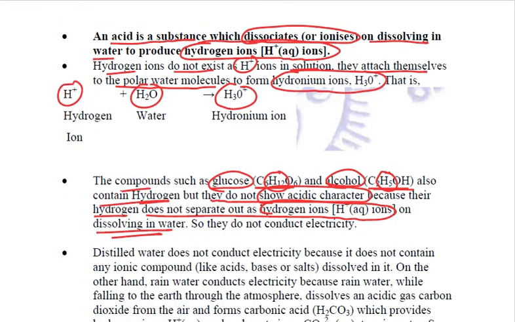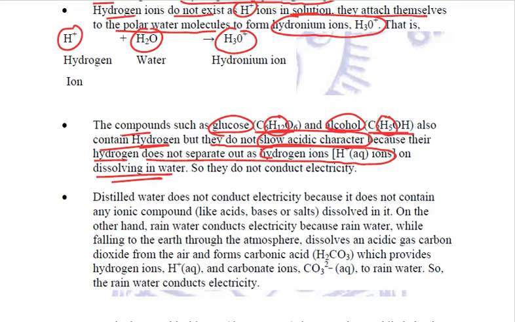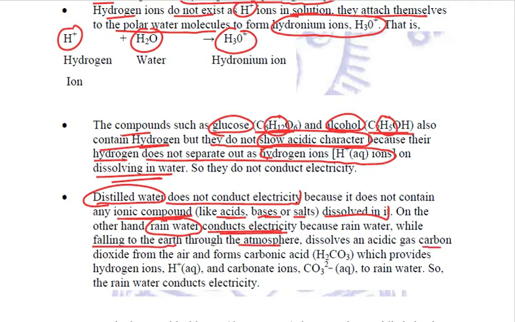Similarly, if we talk about distilled water, distilled water never conducts electricity. Why? Because distilled water does not contain any kind of ions, just like acids or bases or salts when they are dissolved. But if we talk about rainwater, rainwater conducts electricity. The reason is, when rain is falling to the earth through the atmosphere, it dissolves many gases like carbon dioxide, sulfur dioxide, nitrogen dioxide.